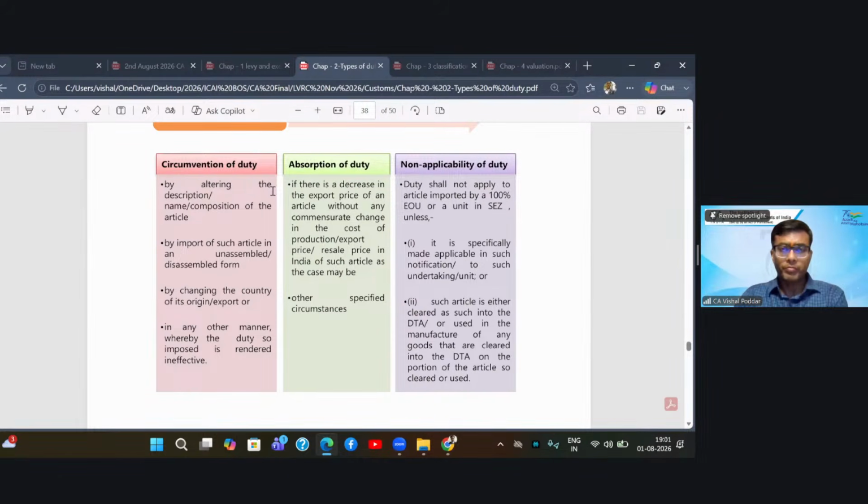Next, absorption. If there is a decrease in the export price of an article without any commensurate change in the cost of production, then again we call it an attempt of dumping, or an attempt of sending goods cheap.